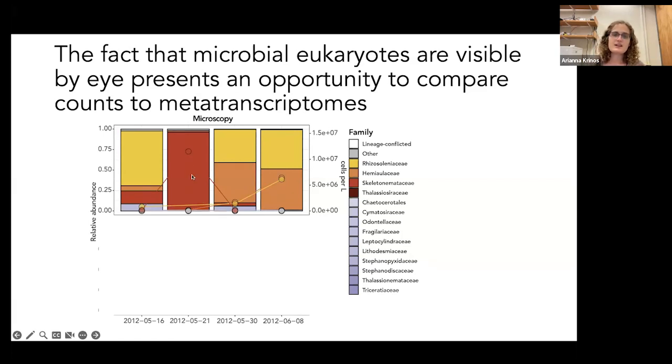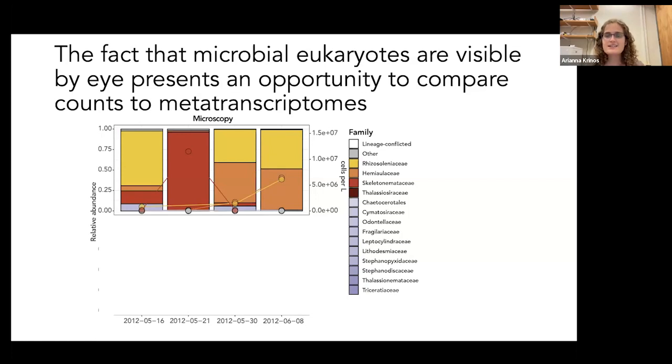You can see that there was one sampling date where we had a big bloom of one diatom family in the red here. This is Skeletonemataceae. On the other sampling dates, we sometimes had high concentrations of a couple of other diatom families, Rhizosoleniaceae in yellow and Hemiaulaceae in orange.